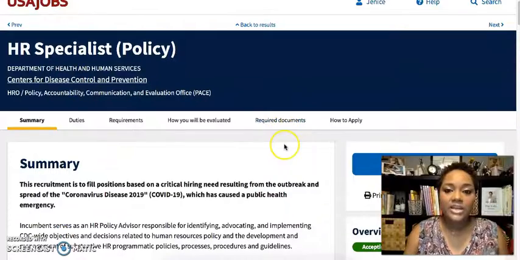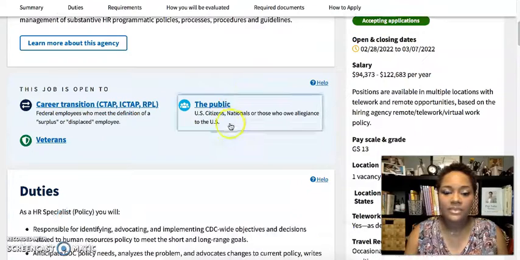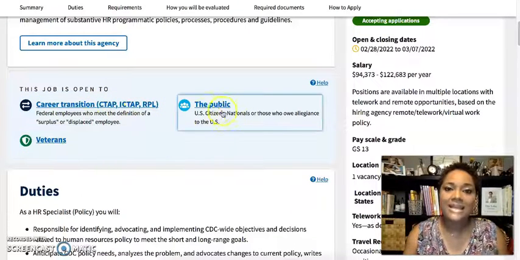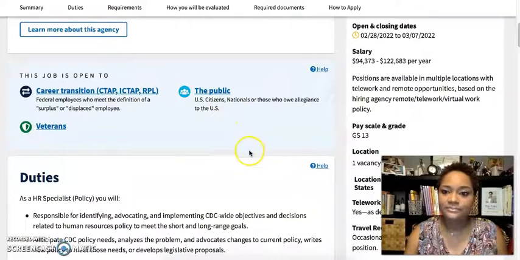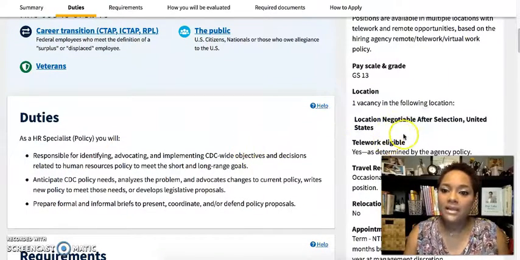So normally you can actually look through here. They'll give you a lot of the status information at the very top. This is a public position, CTAP, ICTAP, and veteran. So this is a status and open to the public position. All right, one of the main really interesting pieces about this that's enticing to a lot of people is the location is negotiable.